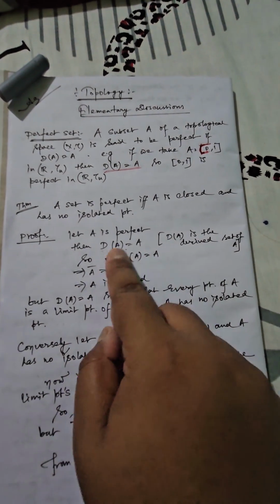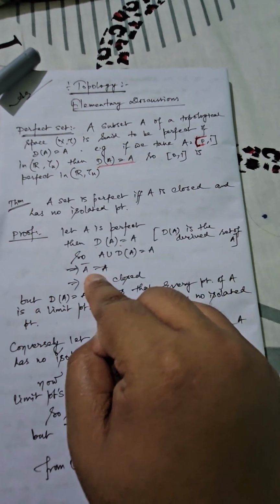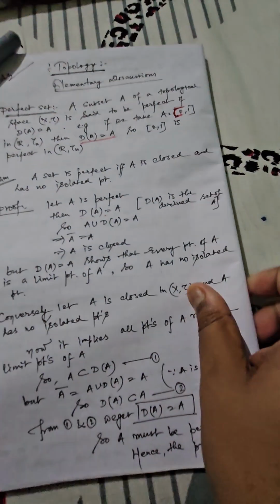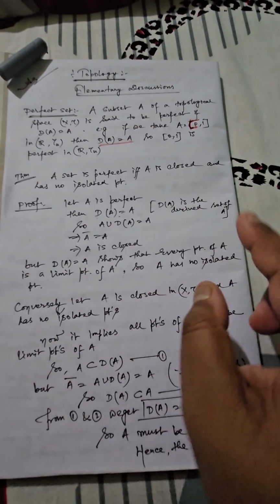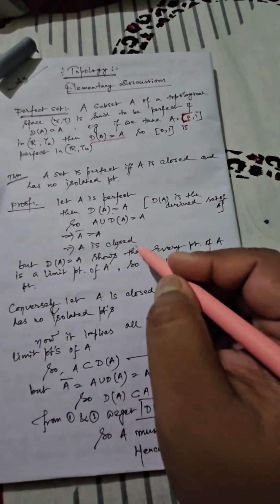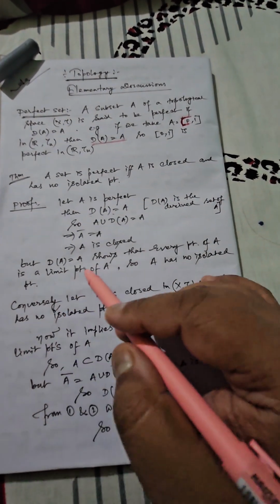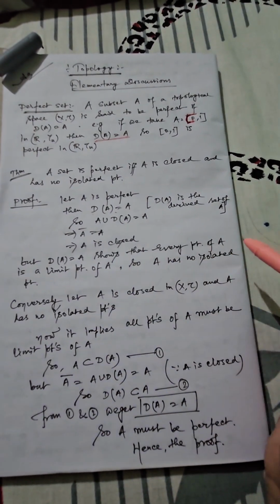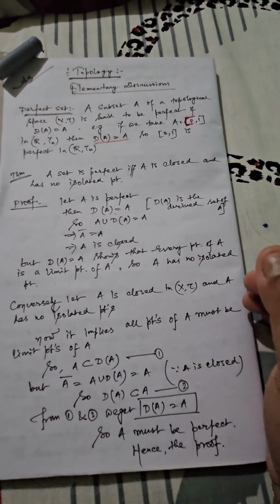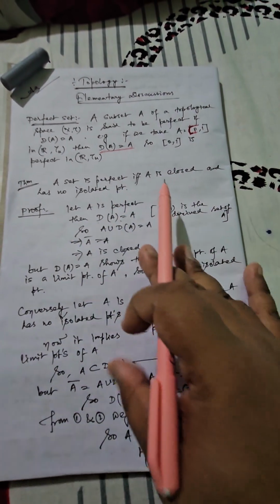But as per the definition of closure, what can you say about this? This particular portion A ∪ D(A) is nothing but the closure of A, that's why I have written A bar. So A bar is equal to A, and consequently we know this condition is satisfied only when A is a closed set. But again D(A) = A shows that every point of A is a limit point of A itself, and because every point behaves like a limit point, you cannot have any isolated point. So technically you have shown A is closed and it does not have any isolated point.